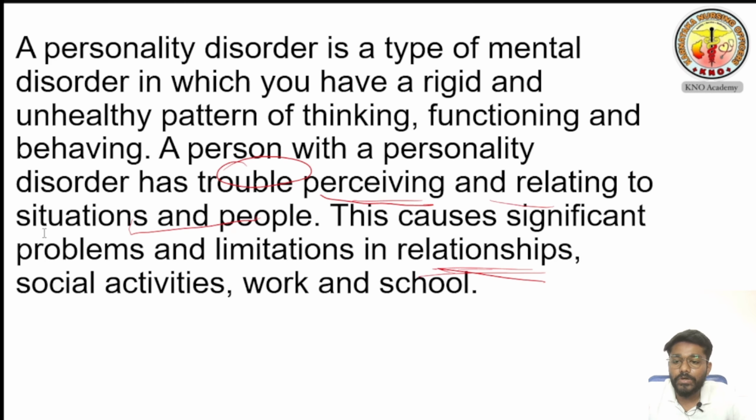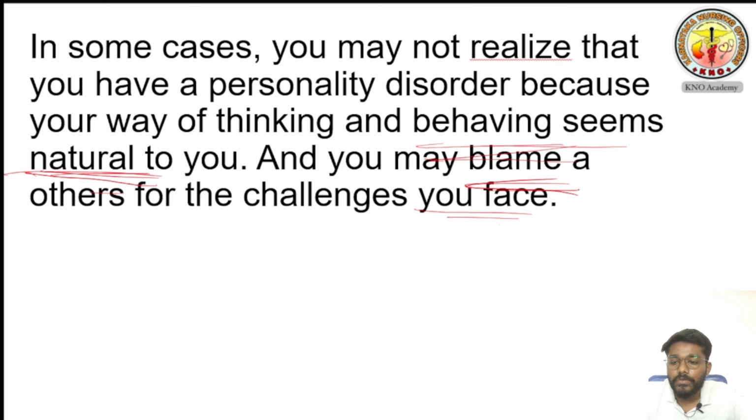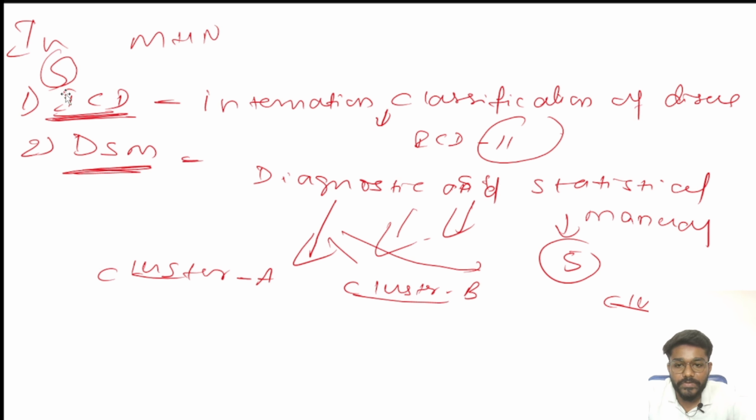What is the definition of personality disorder? In some cases the person cannot explain, cannot think he is having a disease. He never accepts he is having a disease. And this one is ICD, the current version is 11. DSM, the current version is 5. What is ICD? International Classification of Diseases. What is DSM? Diagnostic and Statistical Manual.